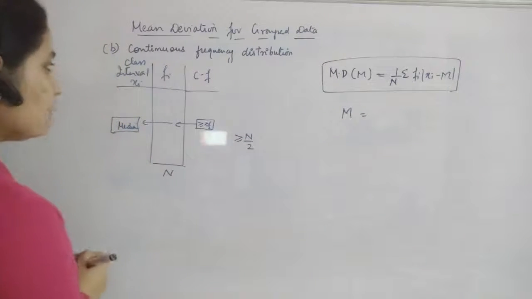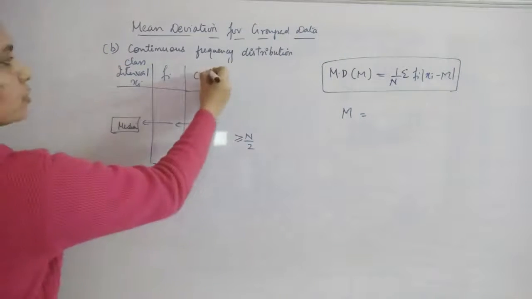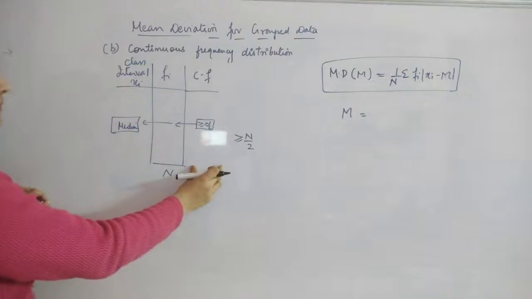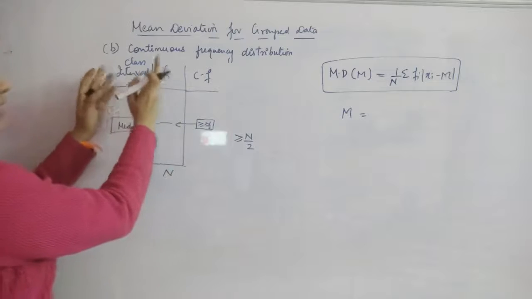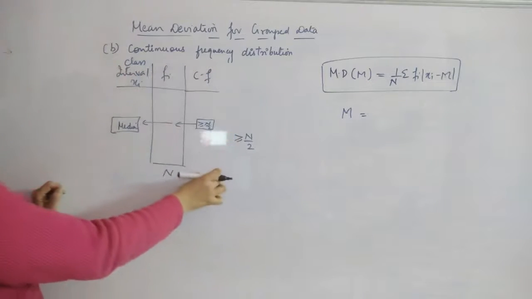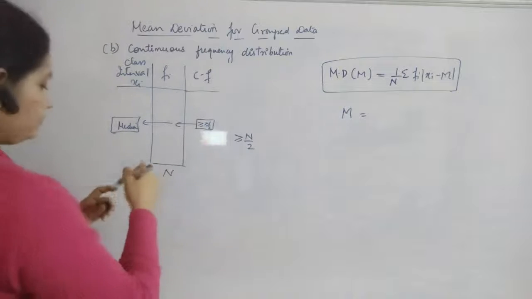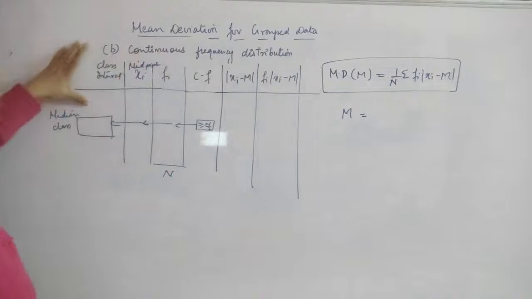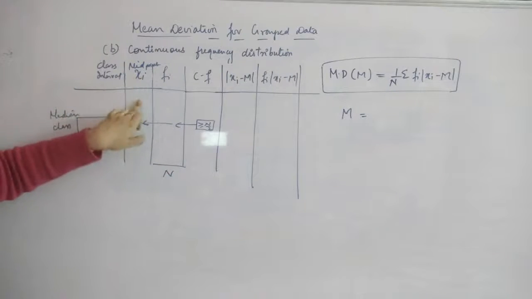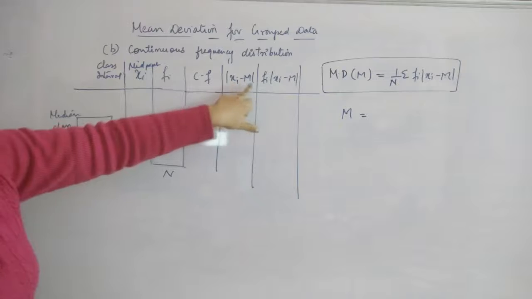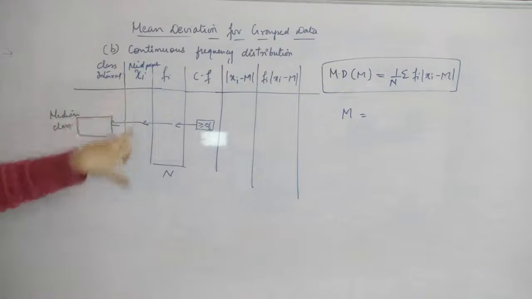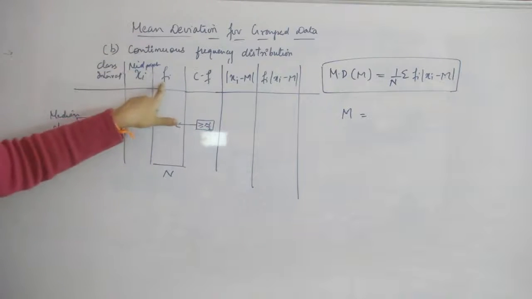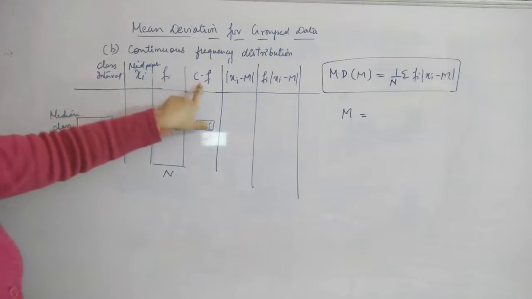Now, in order to find the median value for continuous data, first again you have to draw a CF column, that is cumulative frequency column. You will be provided with the class interval and fi, and you get CF. Now for the mean deviation about median, first you need class interval midpoint xi again, because here xi minus M you have to find out, which means you need xi. So from this class interval you will find the midpoint of each class interval. Then fi will be given in the question. CF you have to find out.